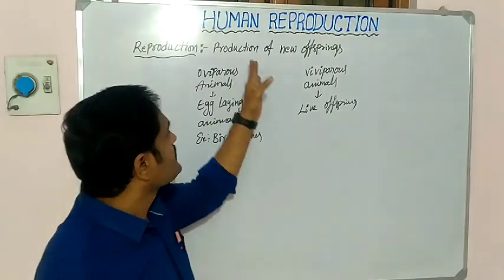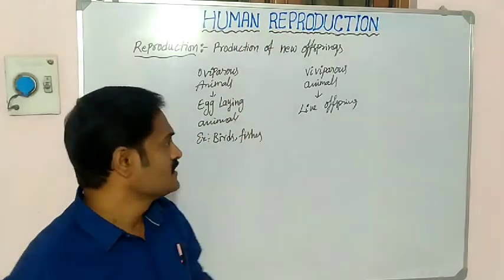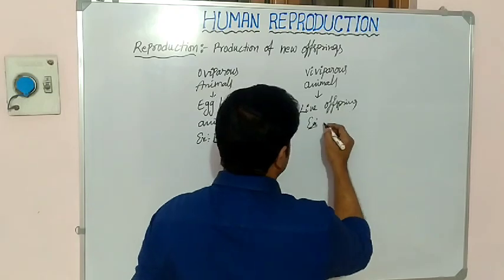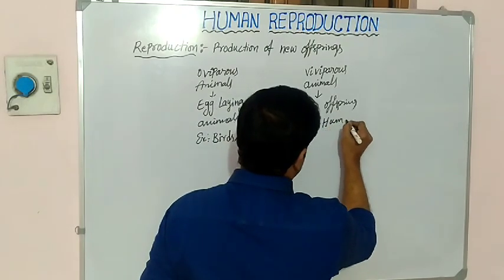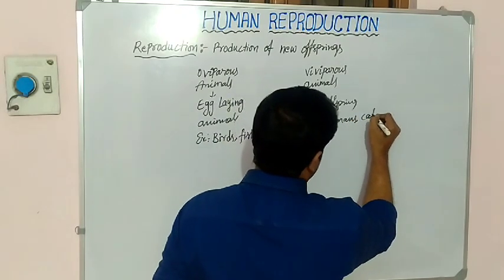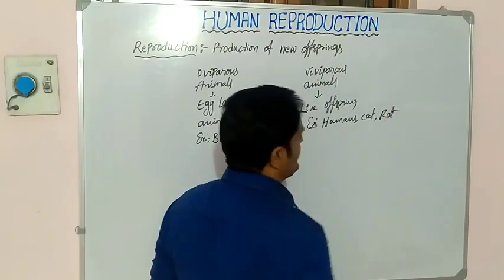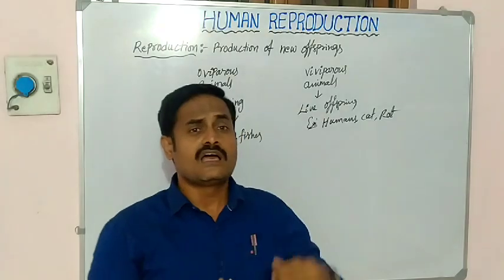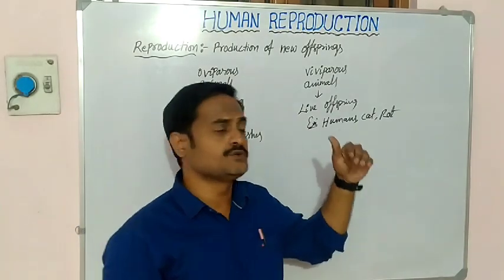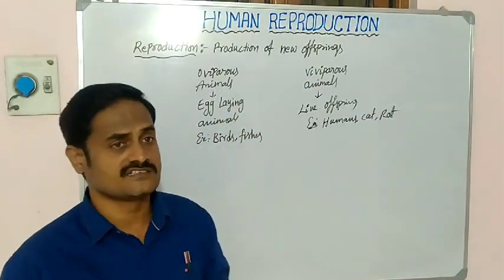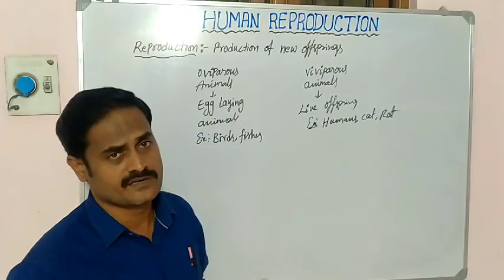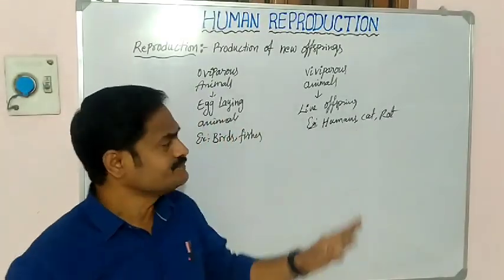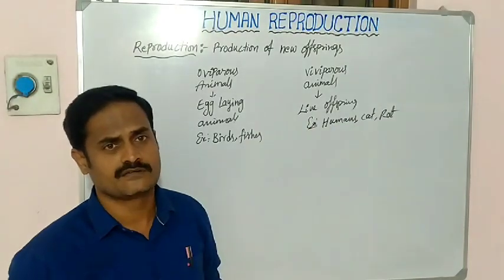Examples of viviparous animals are humans, cats, rats. Many animals are able to produce live offsprings. For example, human. So in this chapter, first we are going to discuss human reproduction.